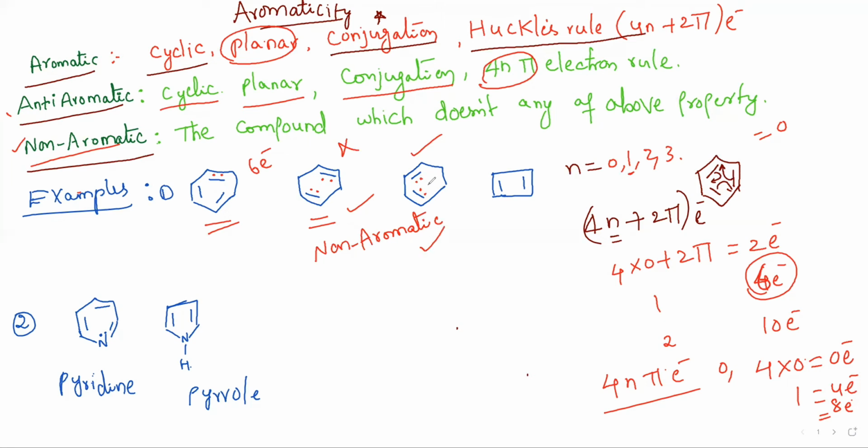See, conjugation means the pi electrons should revolve or delocalize throughout the ring. Then only can we say that the compound is in conjugation. Coming to the fourth example, it's cyclobuta-1,3-diene. So in this molecule, how many pi electrons are there? Yes, 4 pi electrons are present.